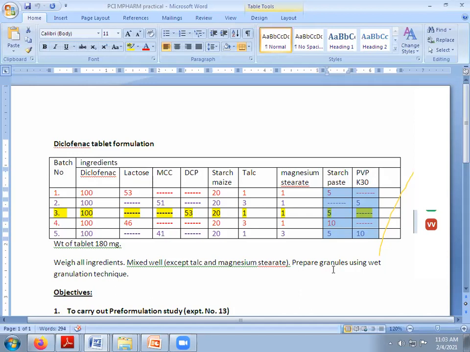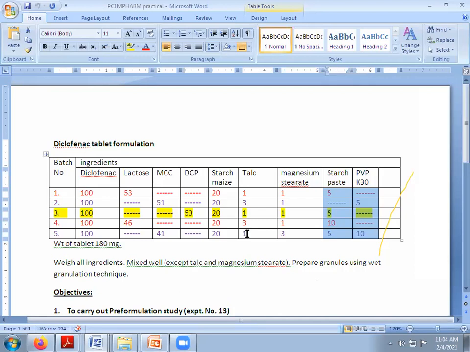If it is the binder PVP, it may be written that 2 to 4% or 4 to 6% is used. So we will take the higher and lower range and an in-between range, then prepare the tablets and see the release pattern of diclofenac or paracetamol. It is again an experiment we have to frame according to our needs and the binders we have.